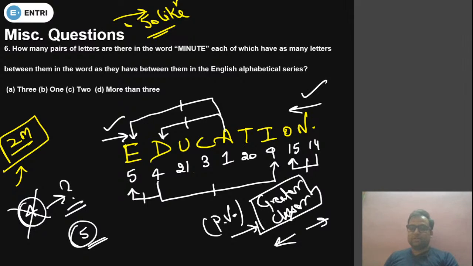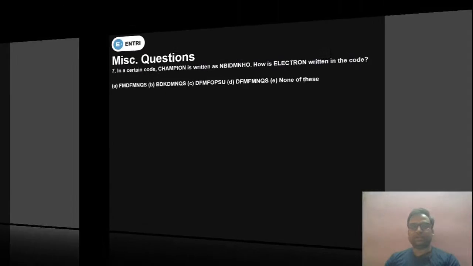Very good, very good. Those who have answered 4, it means they got the concept. Those who told me the answer 2, it means they need to learn the concept again. 4 वाला जिसने आंसर दिया, it means they understood. So I think 5 is the correct answer. So let me move to the next one.